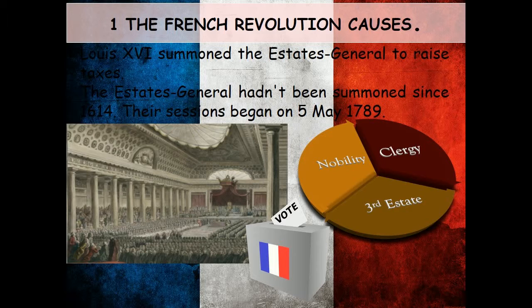The First Estate, clergy, and Second Estate, nobility, both assembled in full regalia, seated to the right and left of the king, while the Third Estate, commoners, dressed in black and were seated at the rear. The king said that each estate would vote as a body, each estate would get 1 vote. The members of the Third Estate did not like this.